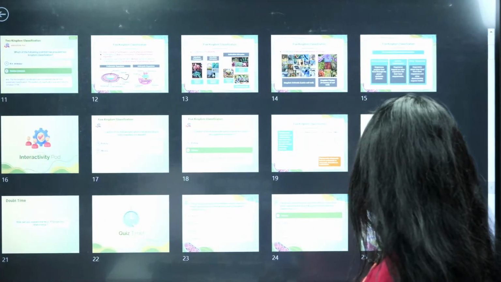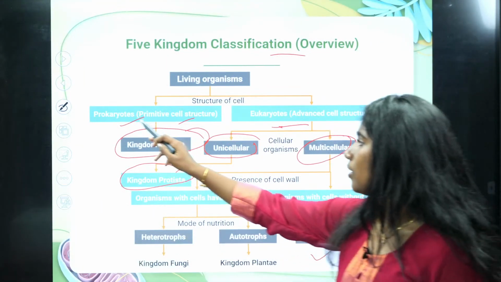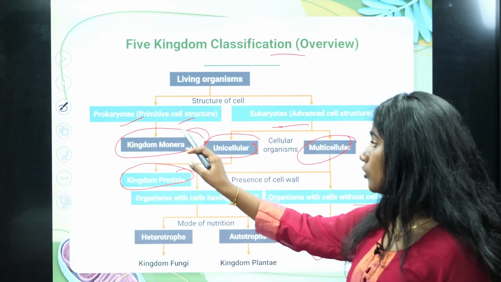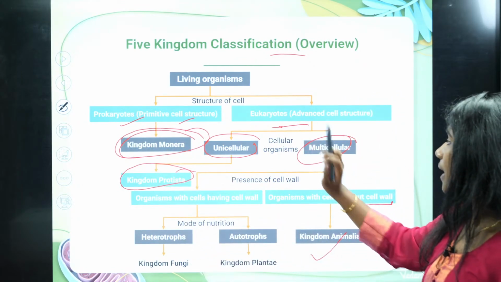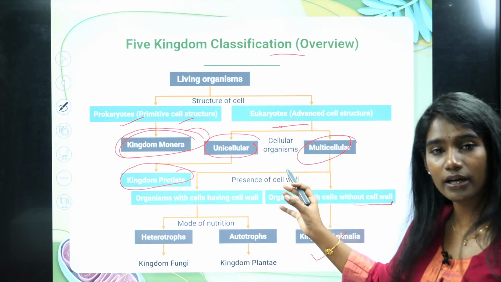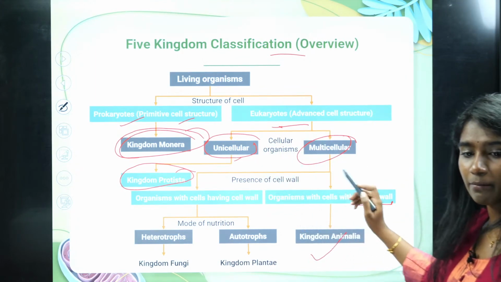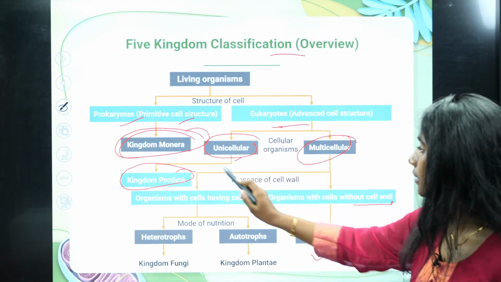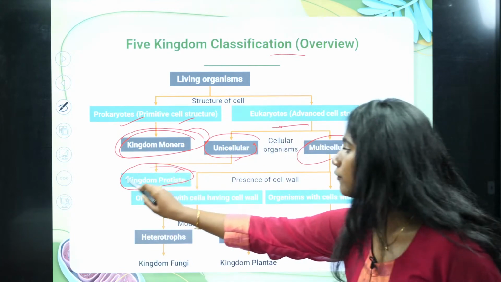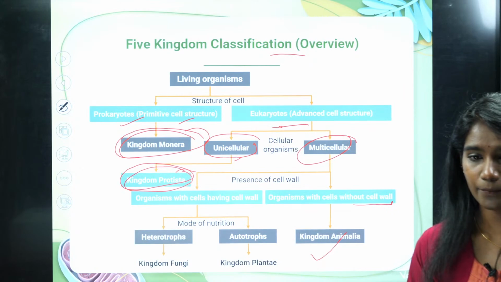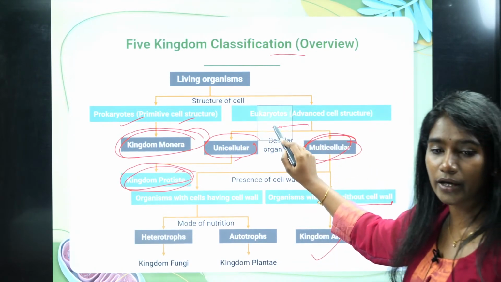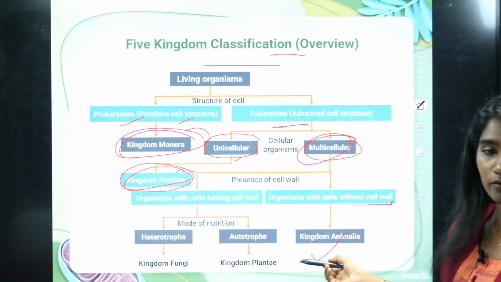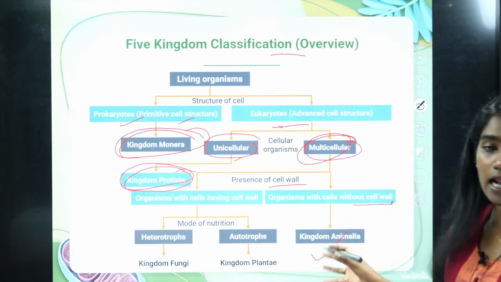show you the overview of this five kingdom classification. You can see that prokaryotes, which are unicellular organisms, fall under kingdom Monera. Eukaryotes can be unicellular or multicellular. If it is a unicellular eukaryote, it falls under kingdom Protista. If it is multicellular and eukaryotic, they check whether the cell has a cell wall.